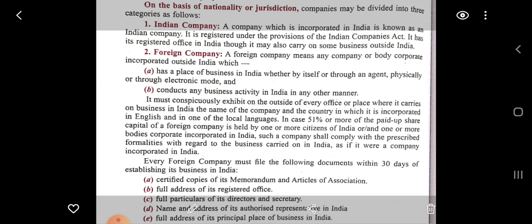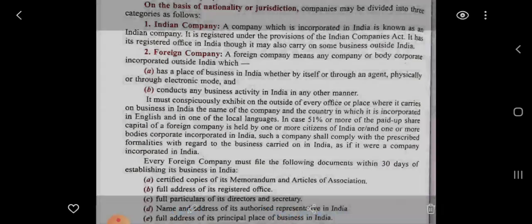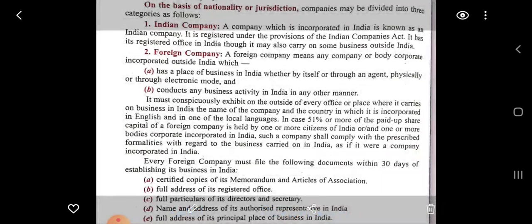Within 30 days, the following documents have to be submitted: certified copies of the memorandum and articles, the full address of its registered office, full particulars of its directors and secretary, the name and address of its authorized representatives in India, and the full address of its principal place of business in India.